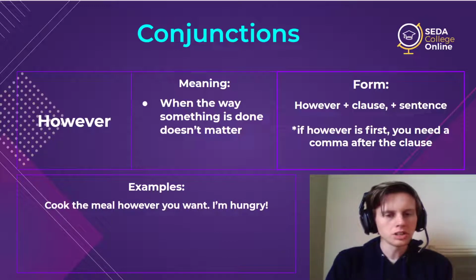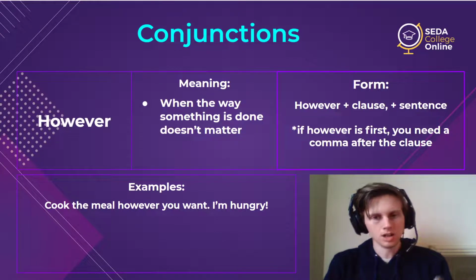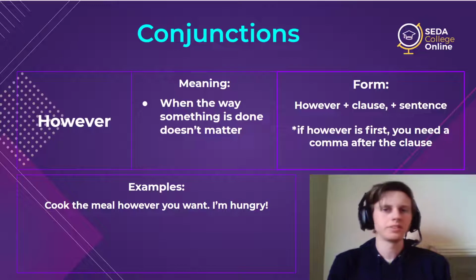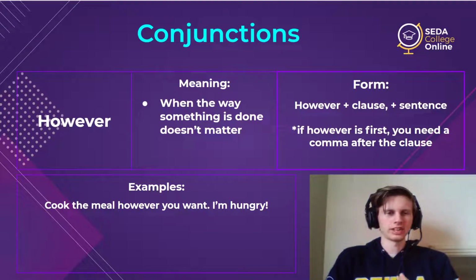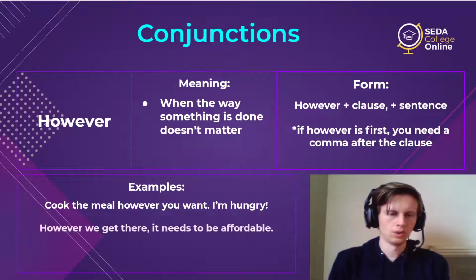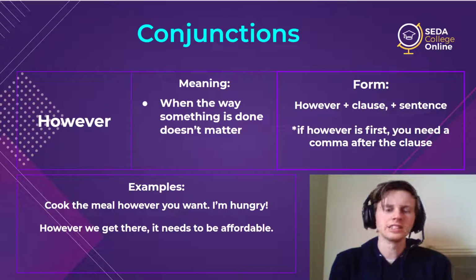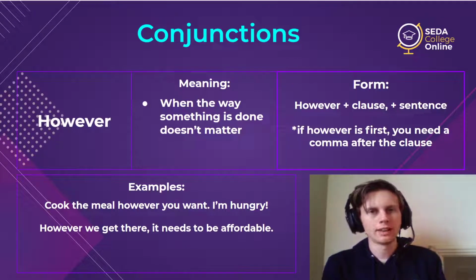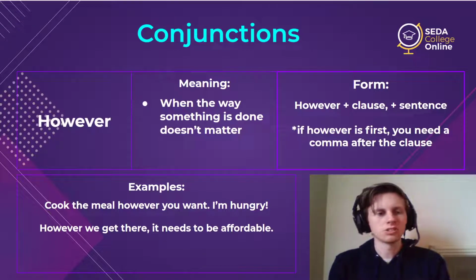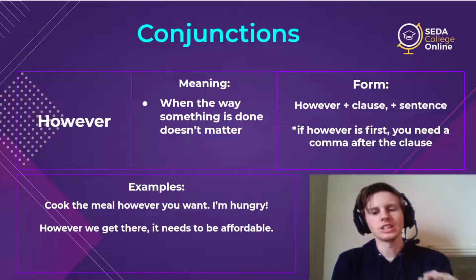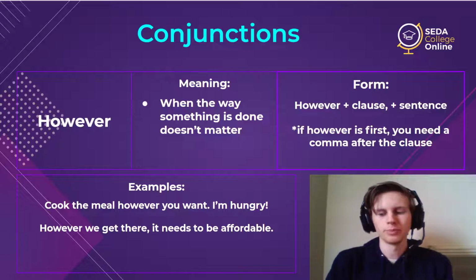So cook the meal however you want. I'm hungry. So I don't care if it's grilled, fried, baked, steamed, sauteed. I don't care. I'm just hungry. I want food. Cook it however you want. Or however we get there, it needs to be affordable. So now this is the idea that the method of travel, airplane, train, bus, car, bicycle, however we get there, it just needs to be cheap. It needs to be affordable.